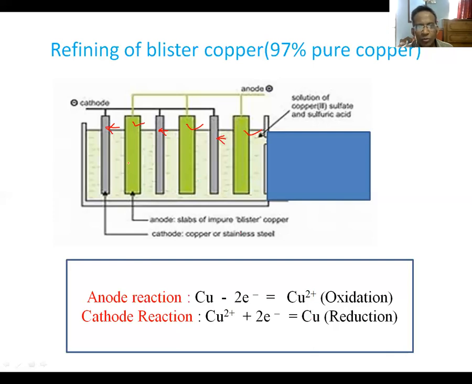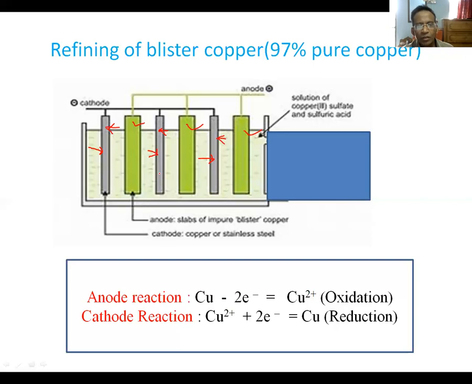This copper metal will be deposited at the surface of the thin foil of pure copper. So this thin foil of copper will gain weight, that is pure copper will be deposited at the surface of these thin foils, and the blister copper bar will lose weight, and finally the copper will be deposited at the thin foil of the copper metal, and we shall get pure copper.